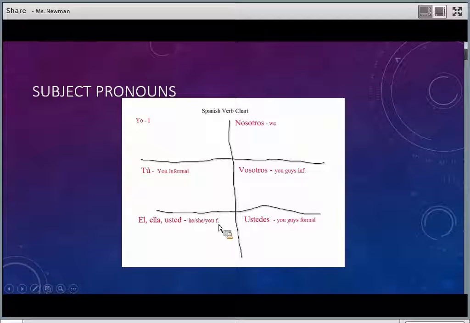Right? He, she, you, we, you guys informal, you guys formal. Make sure you understand this verb chart and how it works because we're going to use it for all verbs in Spanish. Okay, so you need to know what each of these subject pronouns mean. So yo, tú, él, ella, usted, nosotros, vosotros, ustedes.